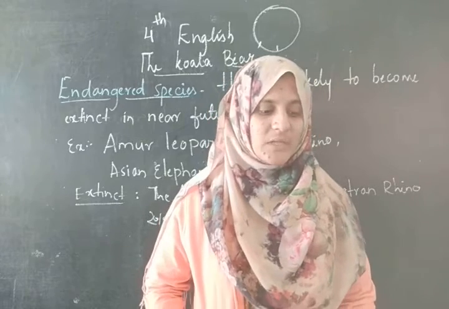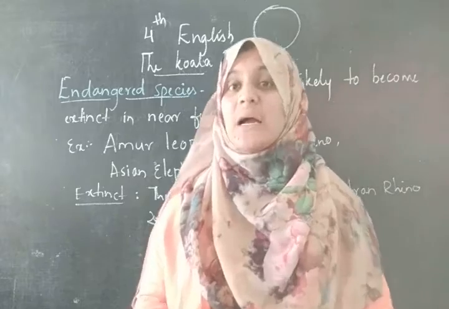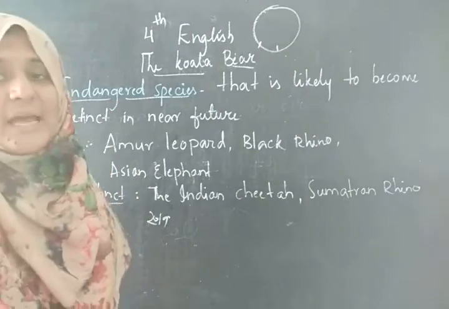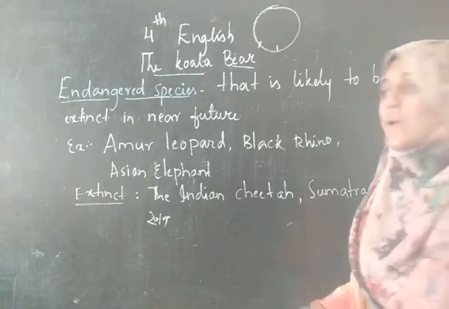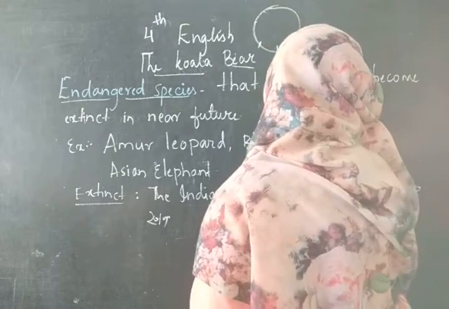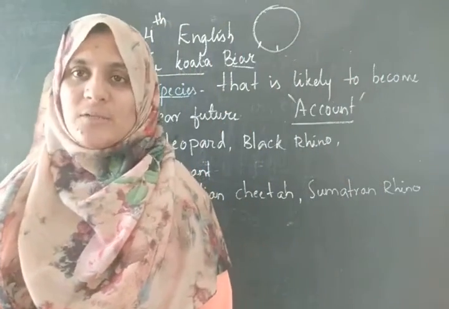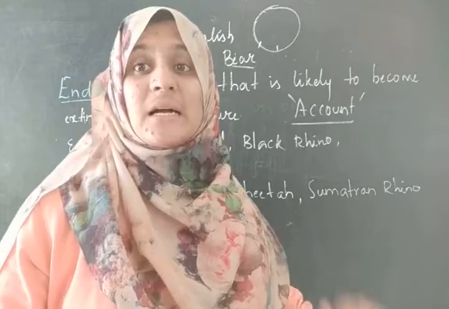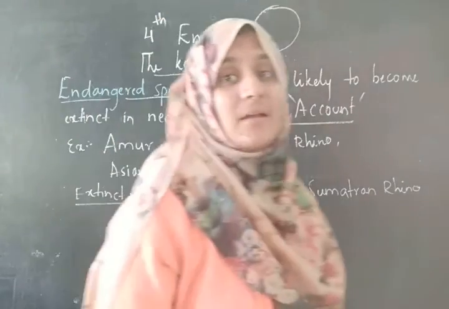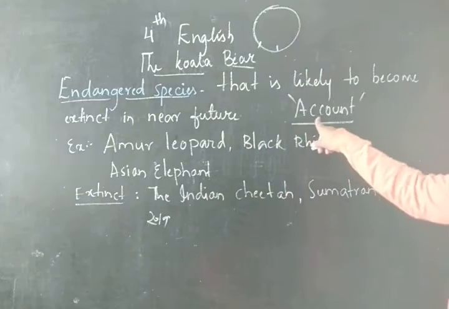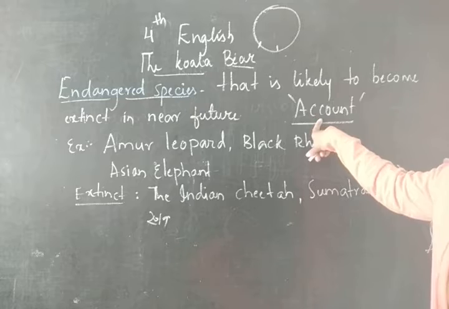Now, today in this class, this is not a chapter. This is an account of information. We are going to read an account. Children, we don't call this a lesson or a prose. We are going to read an account of the koala bear. It is an account. This is the word you have to remember: an account. Today, we are going to read an account about the koala.